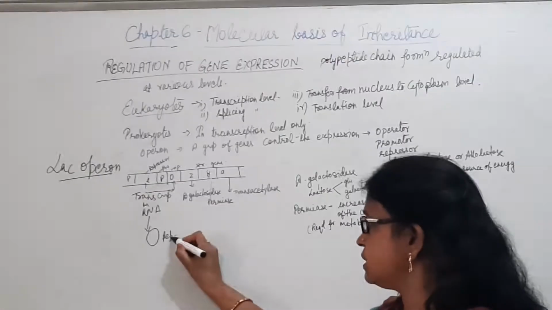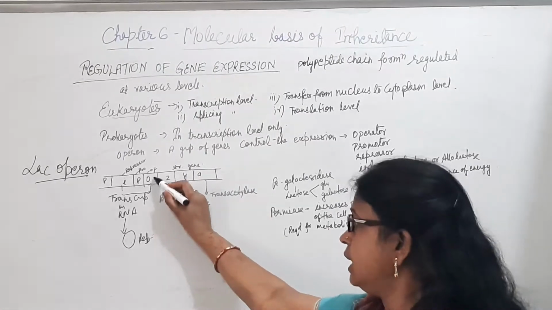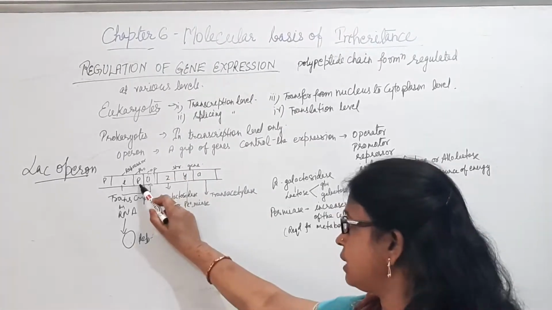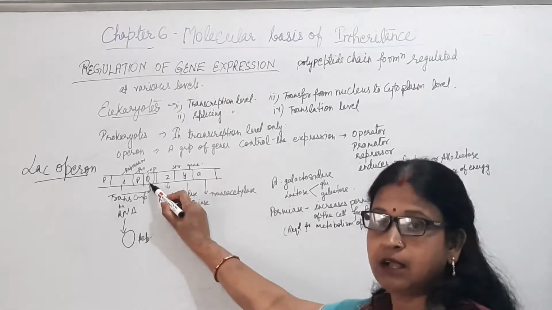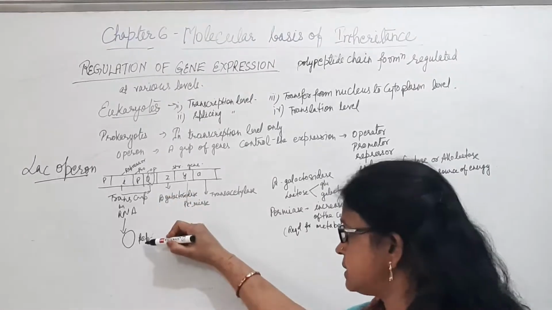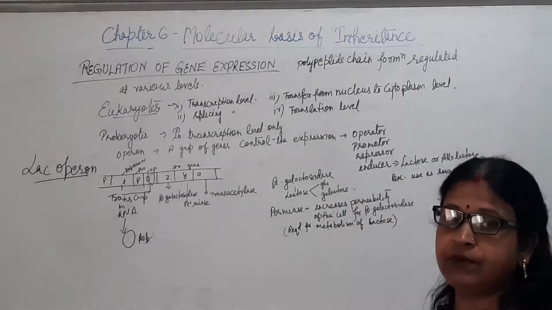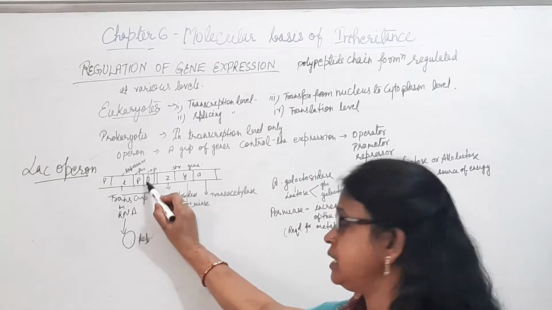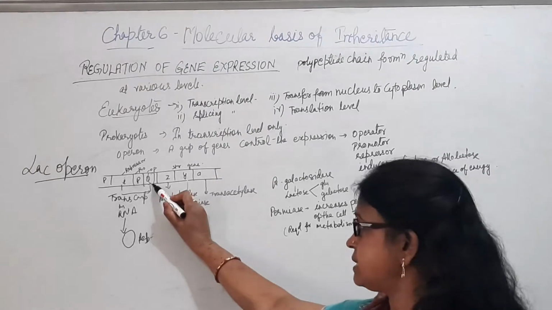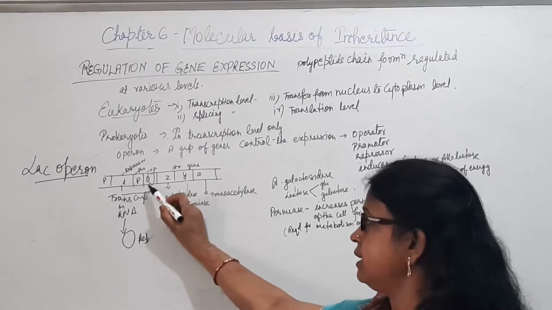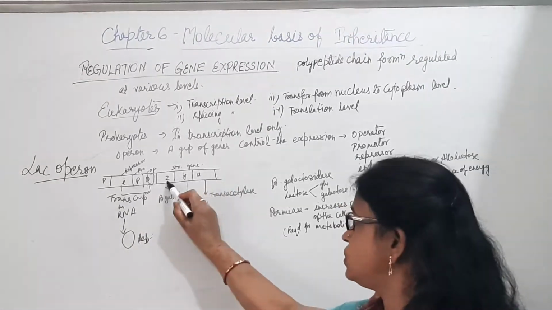If the repressor protein is formed, then this repressor will go to the operator region, O for operator, and when it comes here, the promoter will not start its functions. The function of this repressor protein is to prevent the function, because O and P, operator and promoter, are present adjacent to each other. When the operator region is occupied by the repressor, the promoter will stop its functions, and so will the structural genes, that is Z, Y, A.